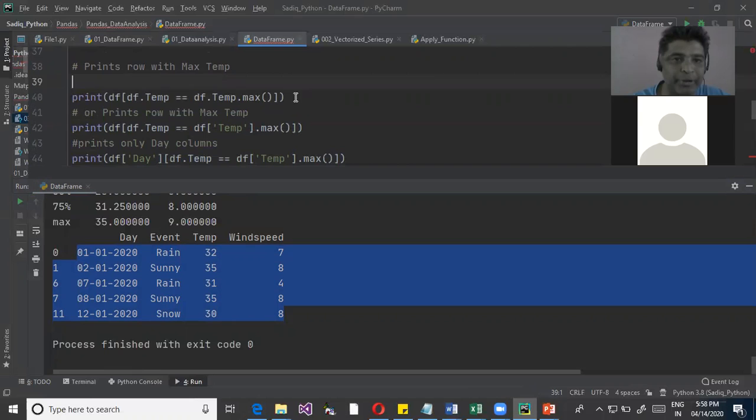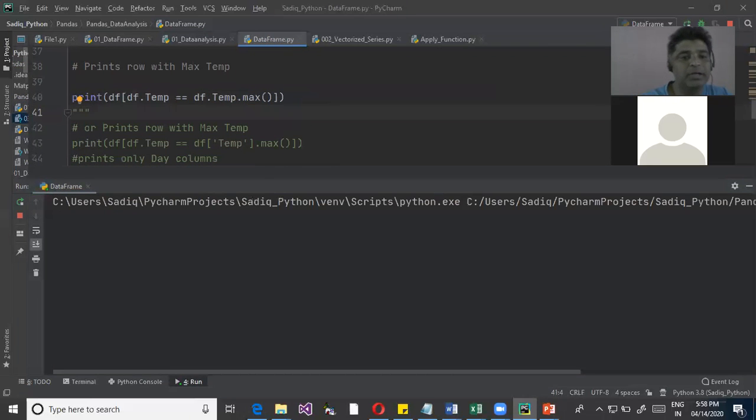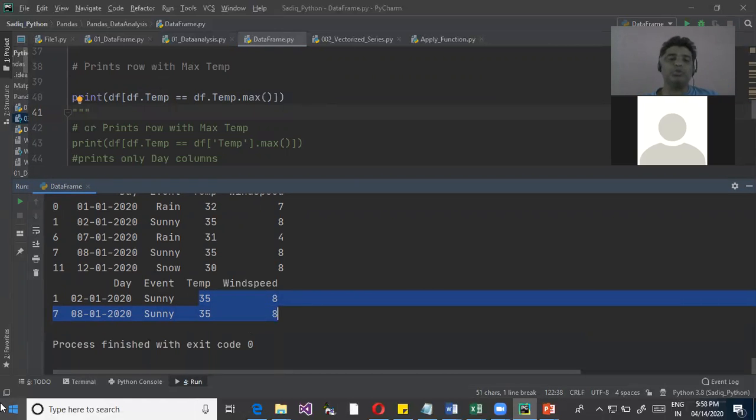Now we are trying to print the record which has the highest temperature. It is like using aggregate functions in a database, trying to find the record which has the highest or lowest value. Here it says 2 days the temperature was the highest with the same value, so both match and it shows both records.